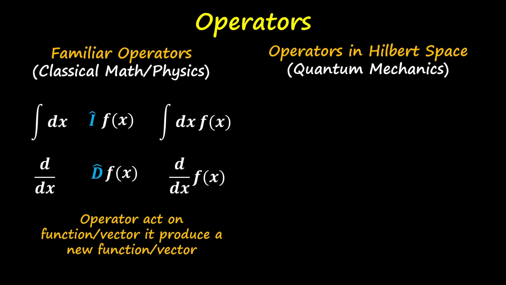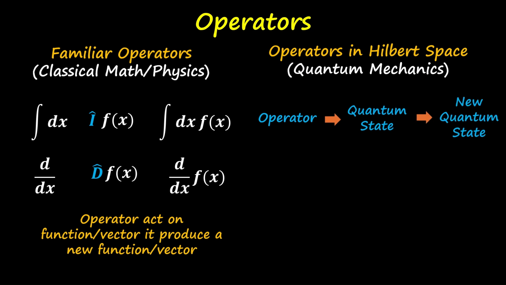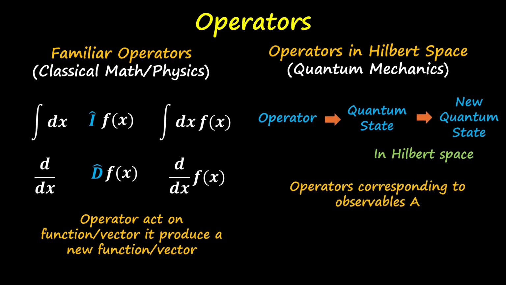Similarly, in Hilbert space, when an operator acts on a quantum state, it gives a new quantum state. And this is happening in the Hilbert space. So, if we have an operator A corresponding to an observable A, when this A operator acts on a quantum state, we get a new quantum state. Please note here that not all operators correspond to physical observables. For example, the projection or evolution operator are purely mathematical tools.